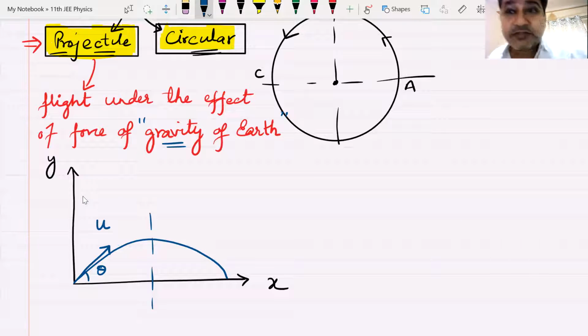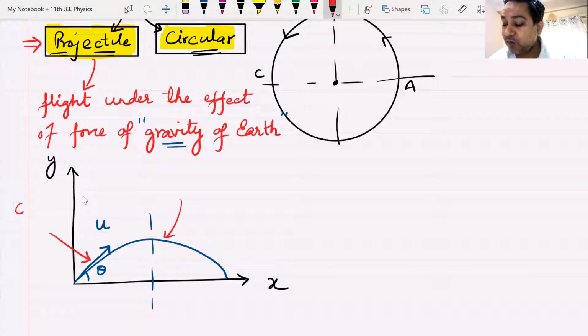Such type of motion is obviously a projectile motion, but we can call it by a different name. Such type of projection becomes oblique projection or oblique projectile, because this projectile is not thrown